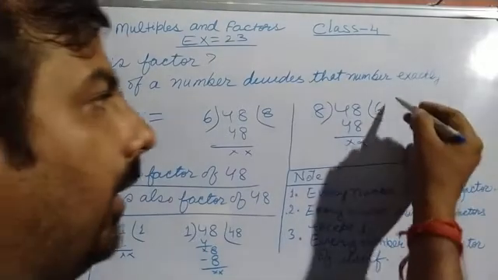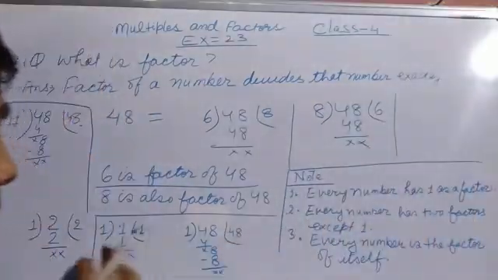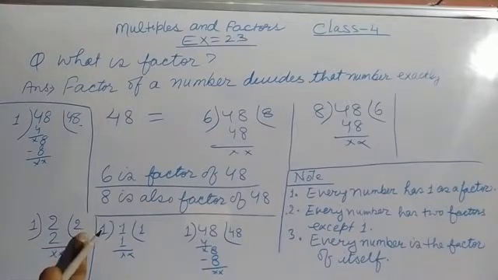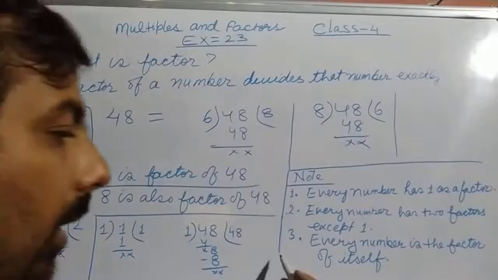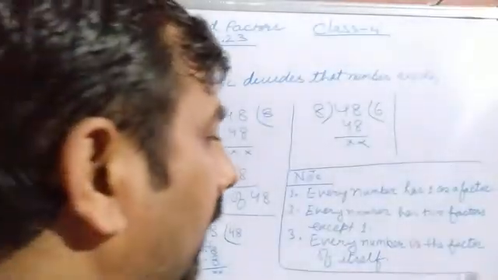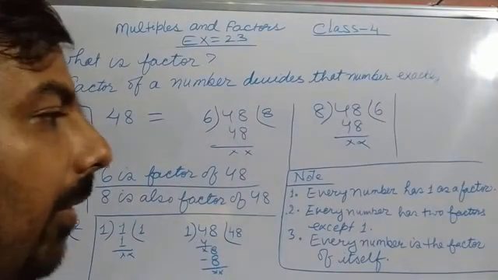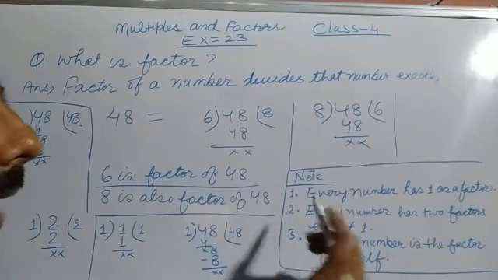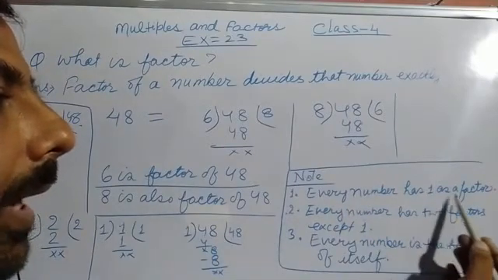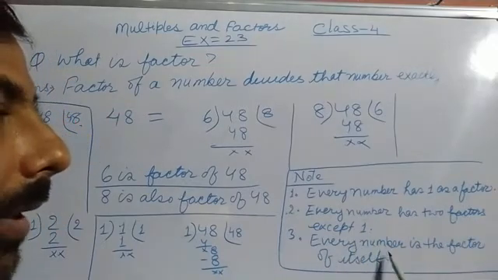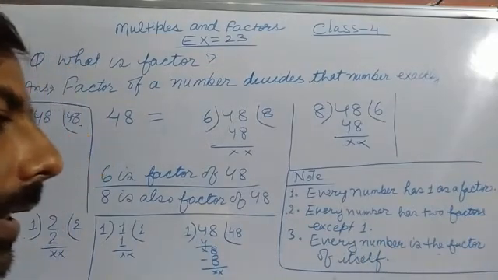If you divide 2 by 1, how many times have we divided? In 2 times. So 2 and 1 both are factors. So these are the points you have to remember. Every number has 1 as a factor. Every number has 2 factors except 1. Every number is a factor of itself.